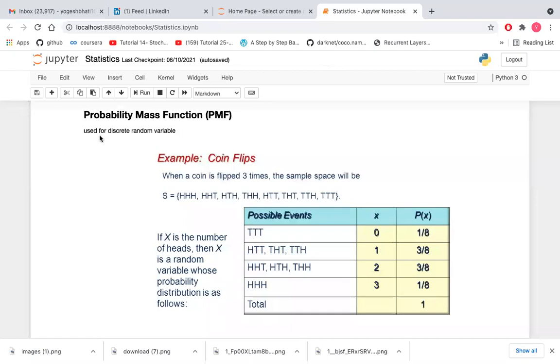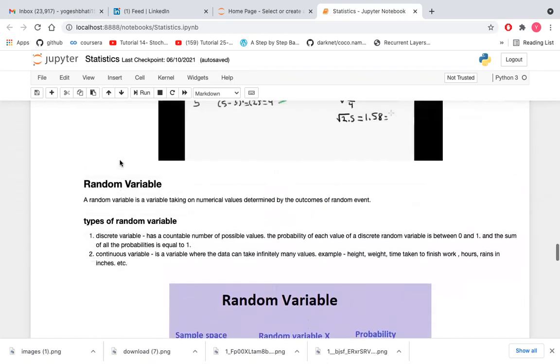My name is Yogesh and today I am going to discuss probability mass function and probability density function. In my previous video I already discussed random variables and the types of random variables, discrete and continuous. Let's revise first.